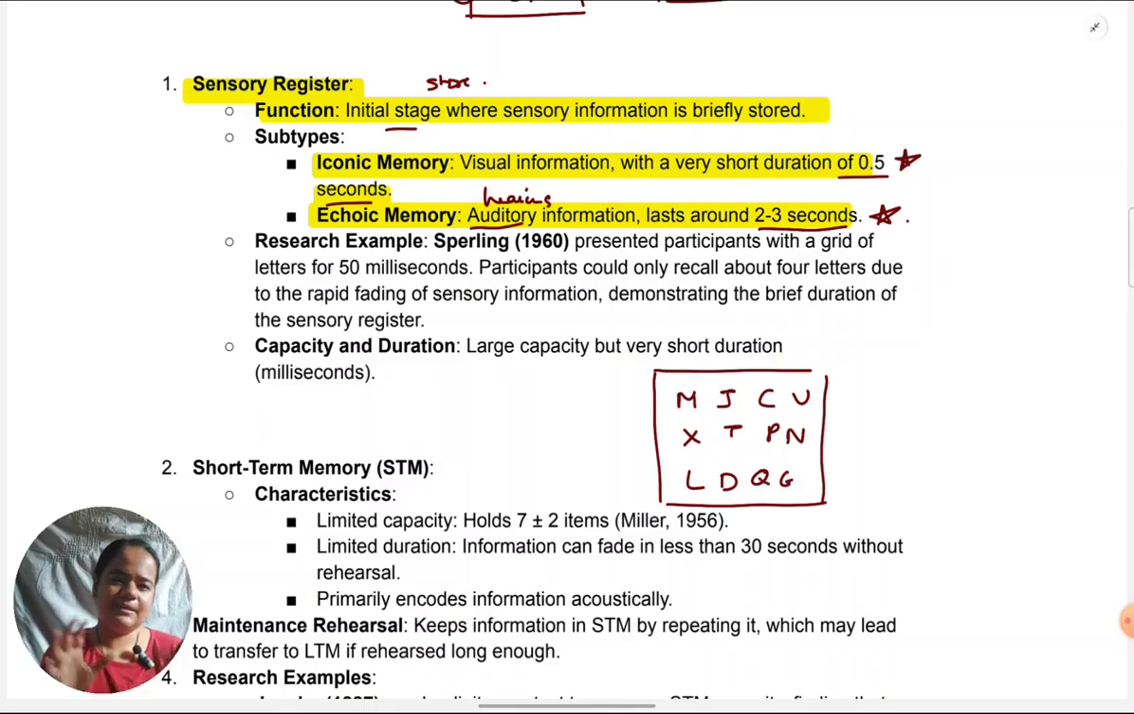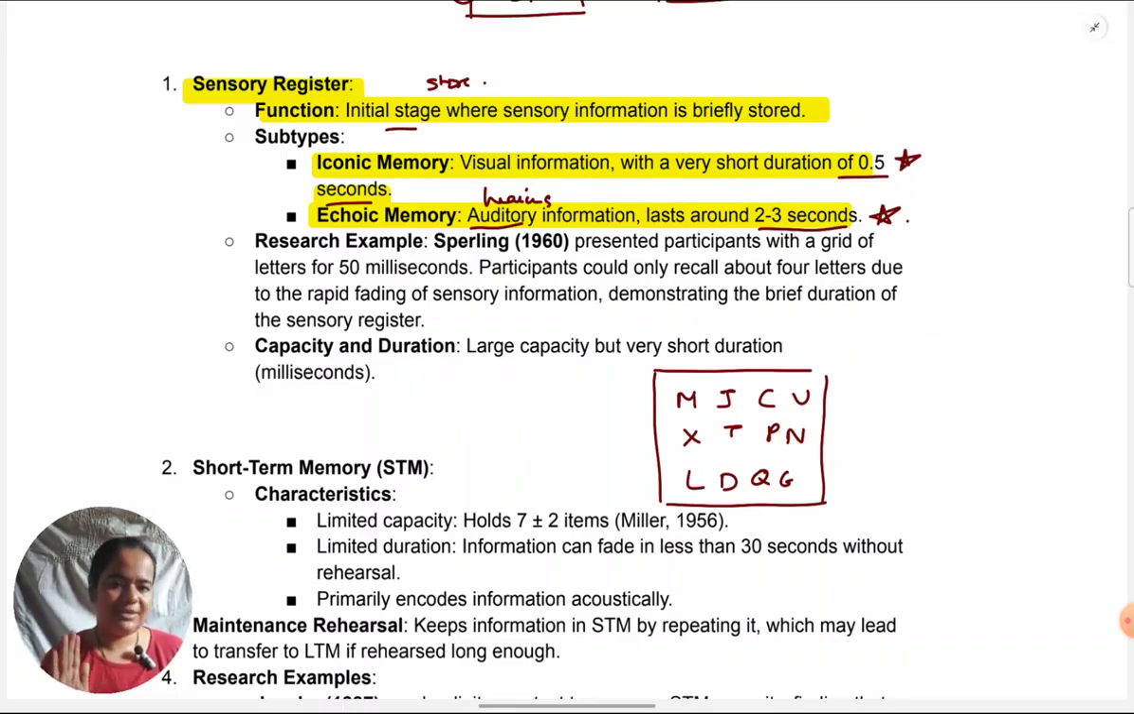Right? So something like this you will get to see in the textbook. This is the stimulus which was used by Sperling. If you're remembering this study for the paper you intend to use it in, I will strongly recommend remembering Sperling's name. Now, what is this stimulus?